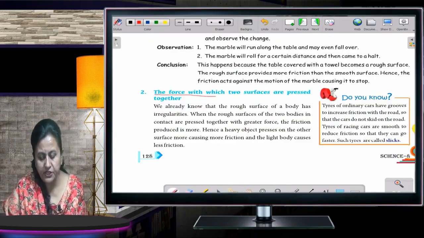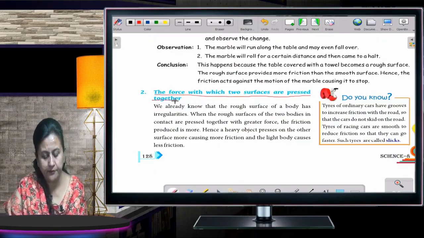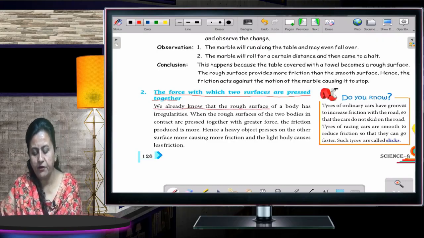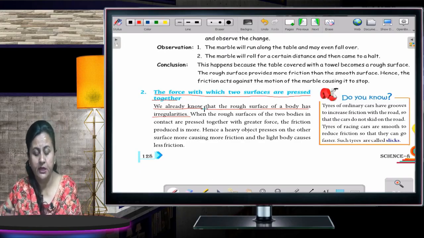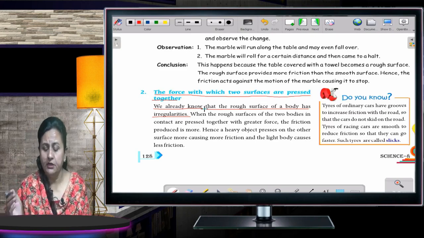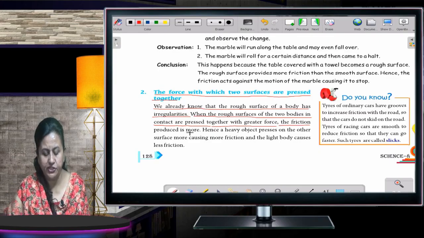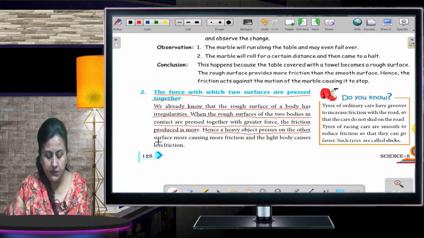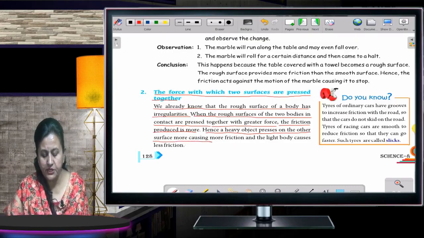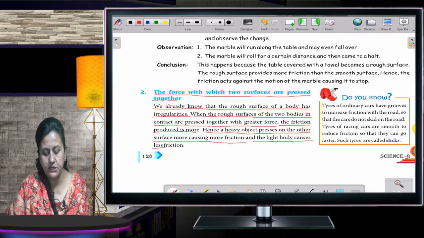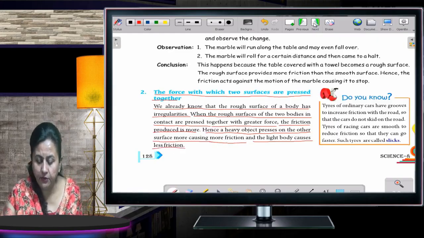The force with which two surfaces are pressed together. We already know that the rough surface of a body has irregularities. The objects which have a rough surface will have irregularities. When the rough surfaces of two bodies in contact are pressed together with greater force, the friction produced is more. Hence, a heavy object presses on the other surface causing more friction, and the light body causes less friction. Fine. Now, the next one.